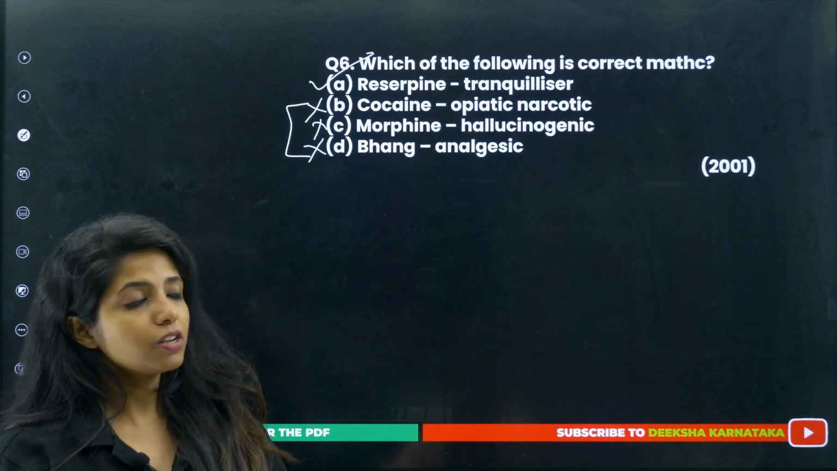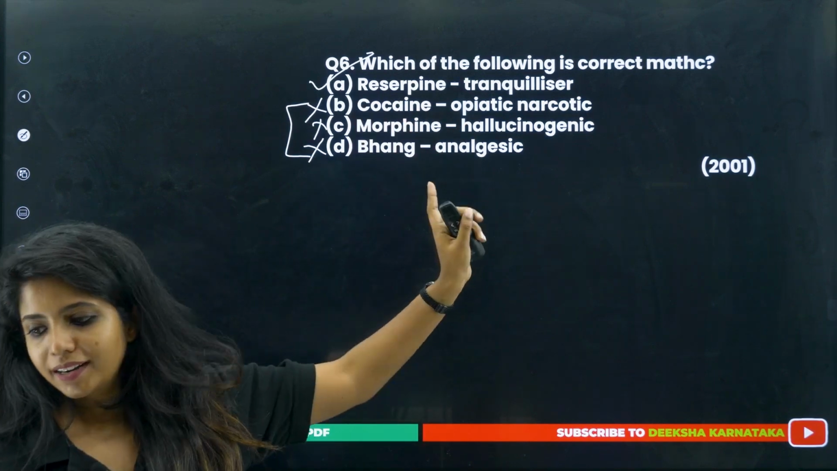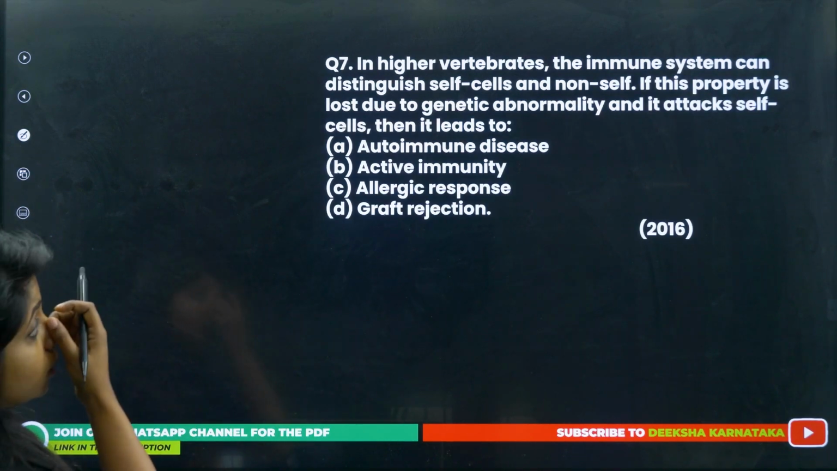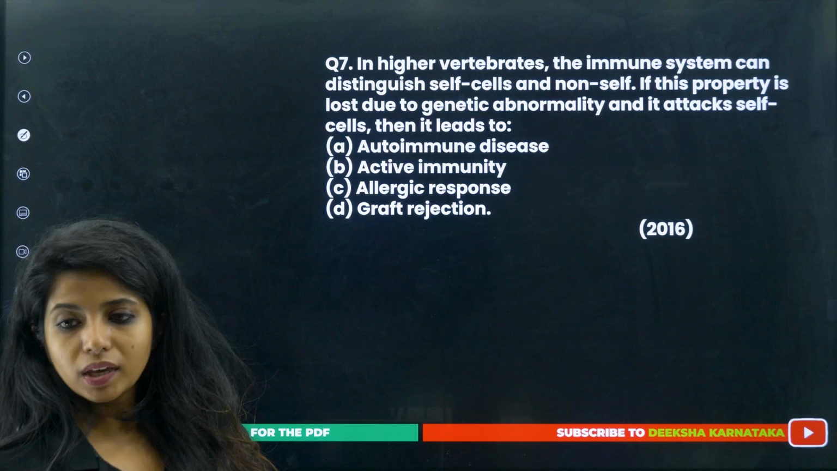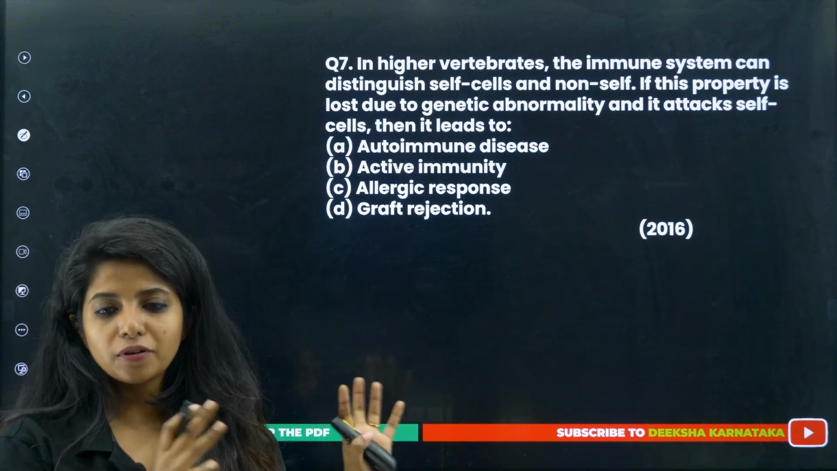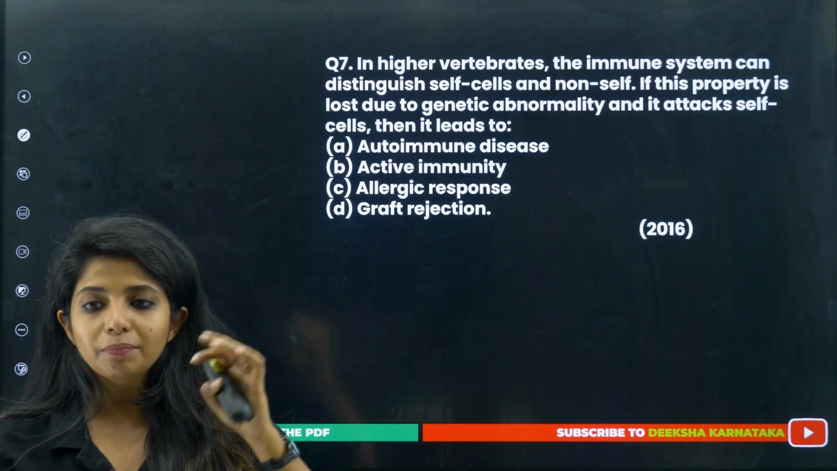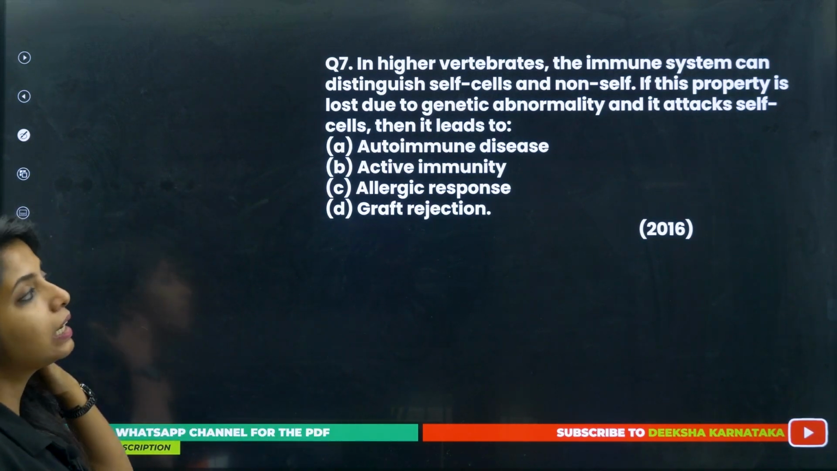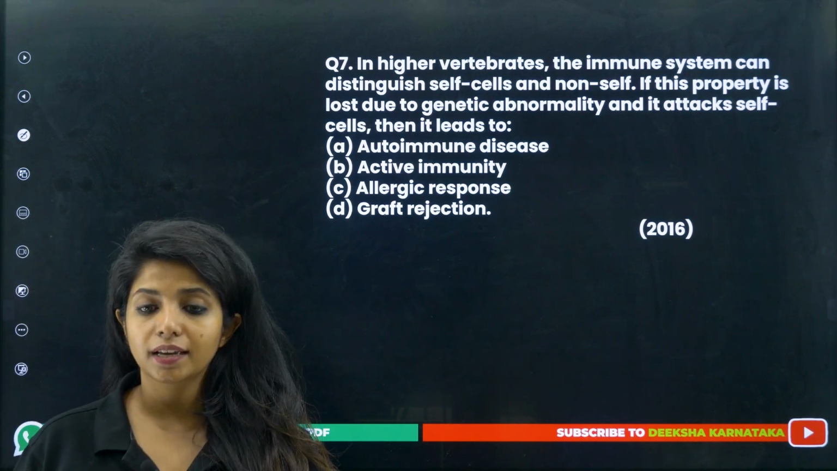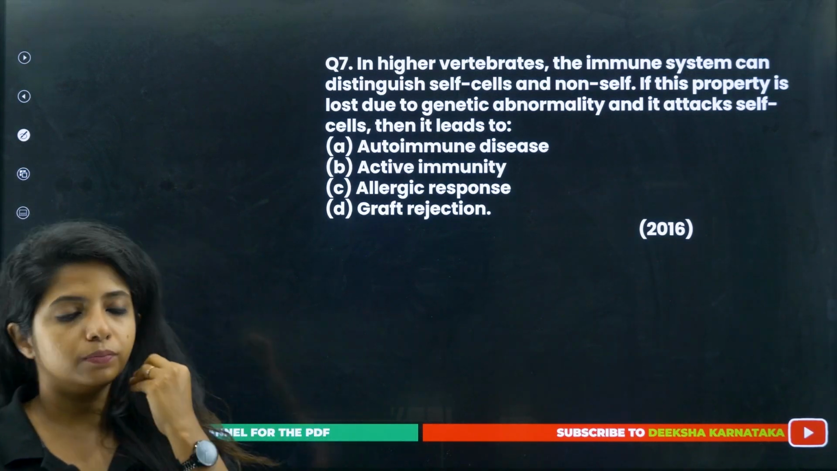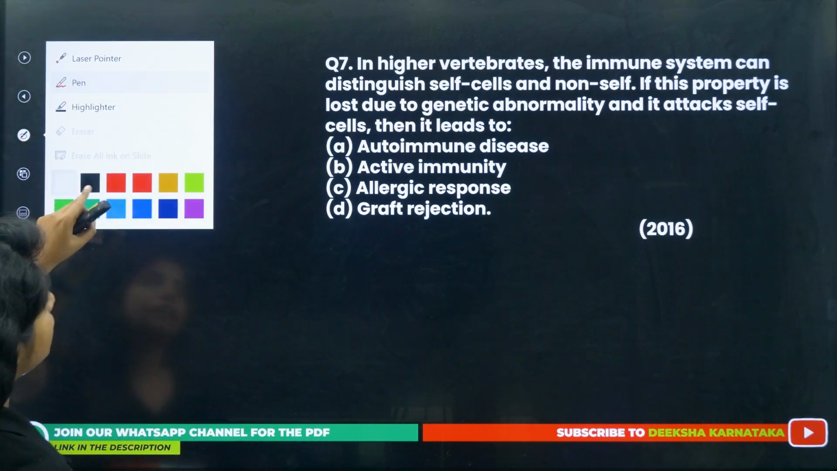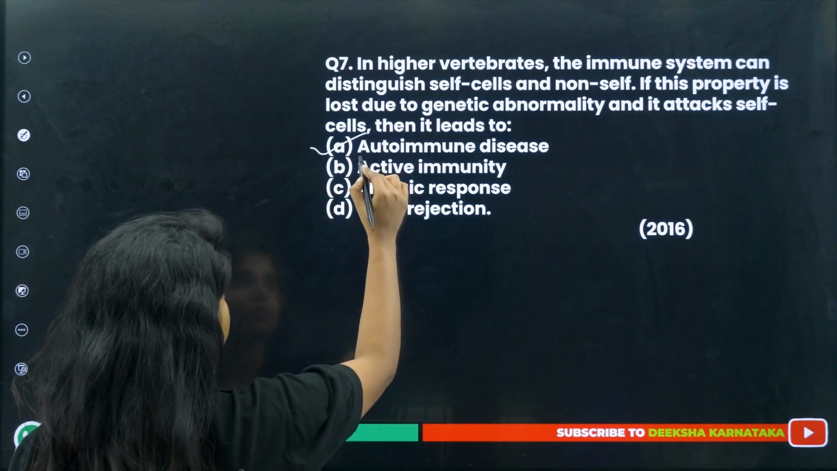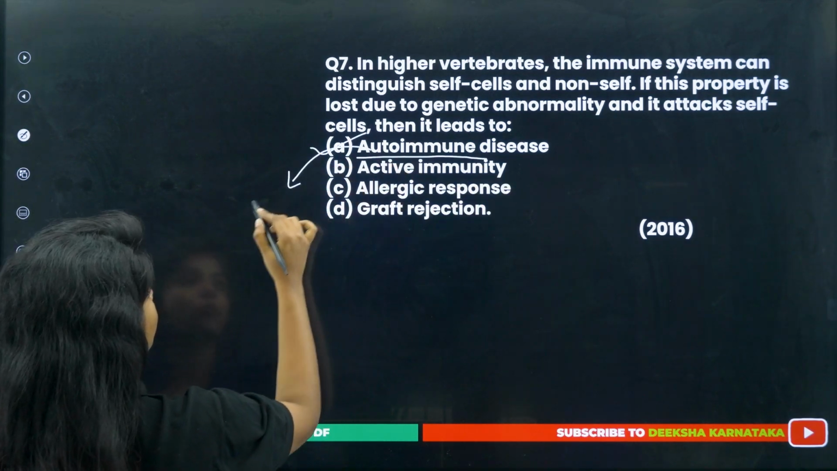Which of the following is the correct match? This probably could be the correct match because all of them are entirely wrong for sure. This came in 2001. Going ahead, in higher vertebrates, the immune system can distinguish self cells and non-self, our own cells and foreign cells, something that is not our body's. If this property is lost due to genetic abnormality and it attacks self cells as well, then what does it lead to? You tell me. Autoimmune diseases, active immunity, allergic responses, graft rejection. This is autoimmune disease. Autoimmune as in you are killing your own cells.